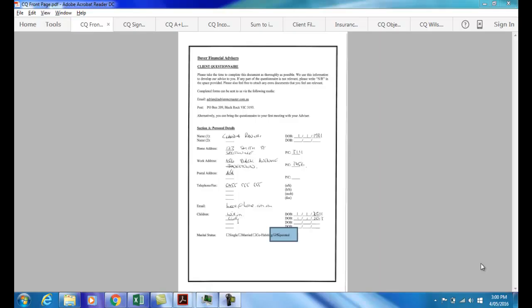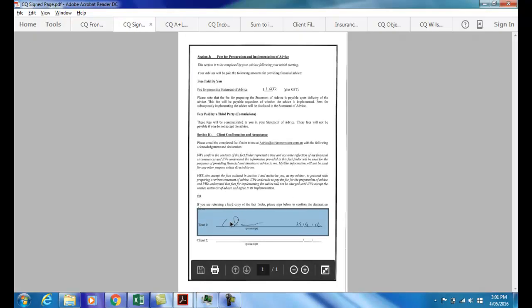The first thing you must do, of course, is to meet with your client, and one of the outcomes of the meeting with your client is that you will have completed a fact finder or a client questionnaire. Even better, your client will have completed that document and brought it to you. Very important that that document be signed by your client, as we see here. That signature obviously attests that the client agrees that the contents of the fact finder upon which you're basing your advice are accurate and have been provided by her.